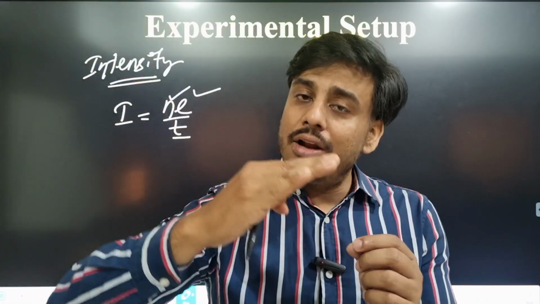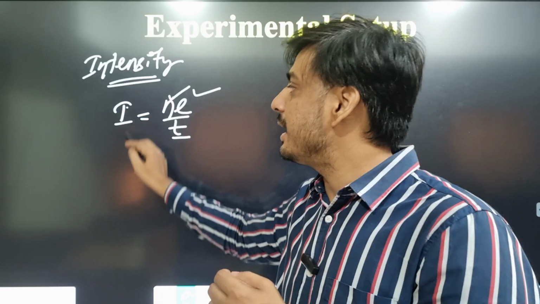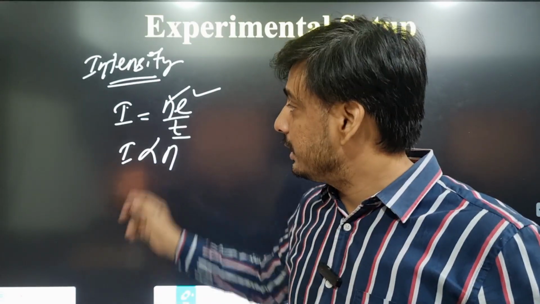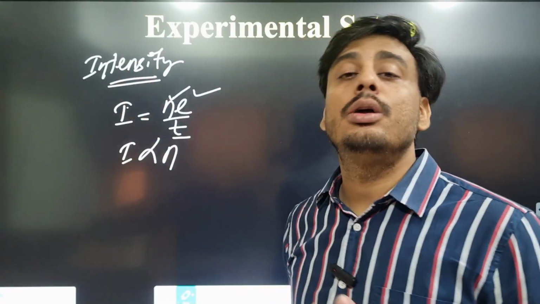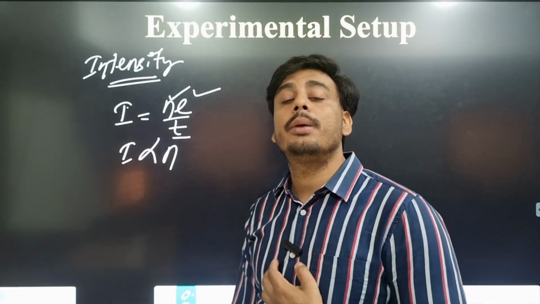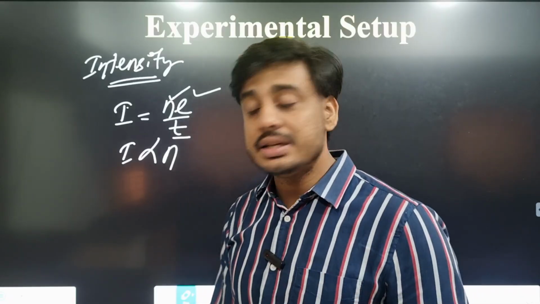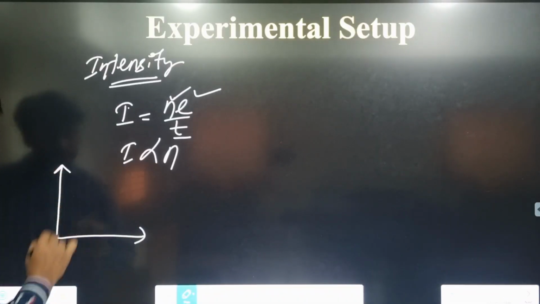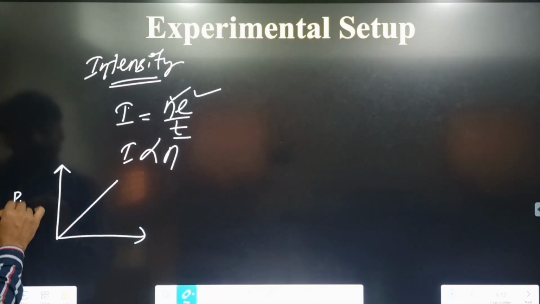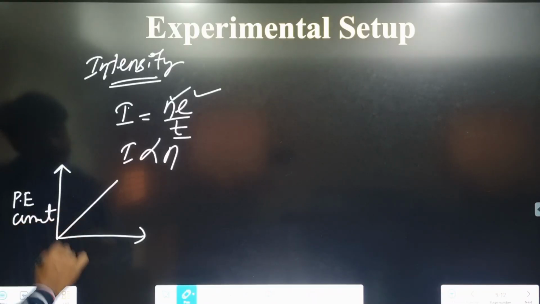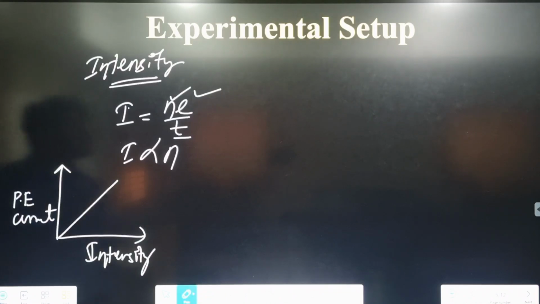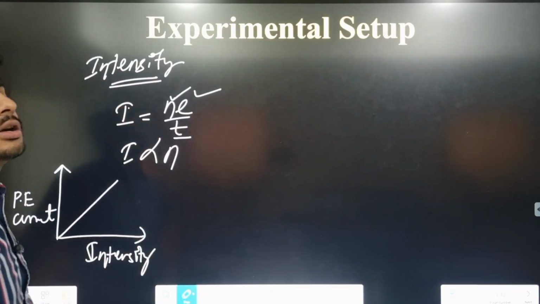So with increase in energy, the number of electrons gradually increases, that is N increases. So N is directly proportional to current. So with increase in intensity, the number of electrons released from the metal surface gradually increases. So intensity is directly proportional to photoelectric current. So if you plot a graph of photoelectric current against intensity, it will be a straight line passing through the origin, because the intensity is directly proportional to photoelectric current.